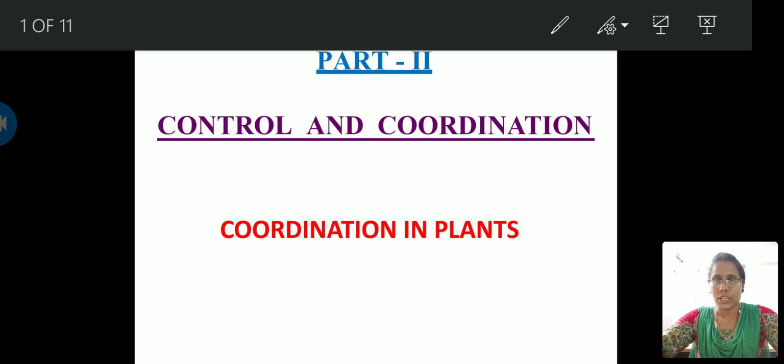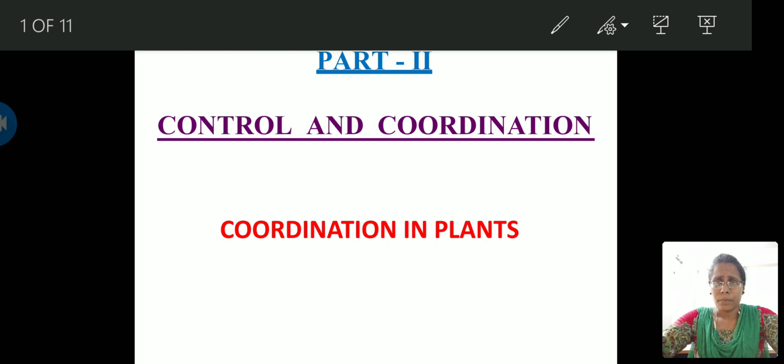So before starting the chapter, I would like all of you to open your running notes and make a list of important points. So coming to coordination in plants. All of you know that plants grow in different directions. I told you in your previous class they grow in the direction of light. Some grow opposite to the direction of light, that is, towards the force of gravity. Some flowers open and close according to the availability of light. Some leaflets open and close. Seeds start emerging out and so on.